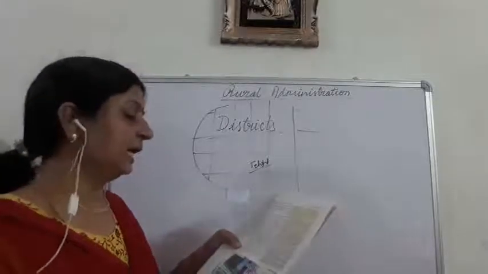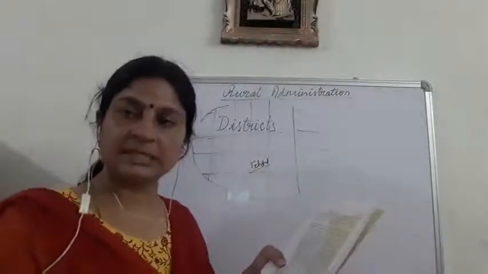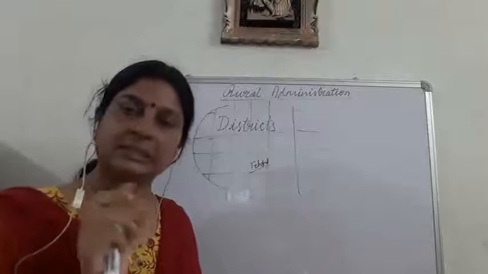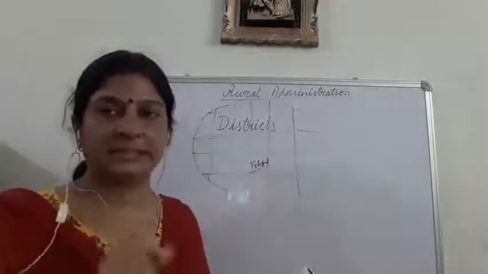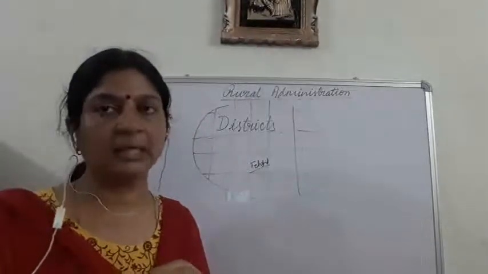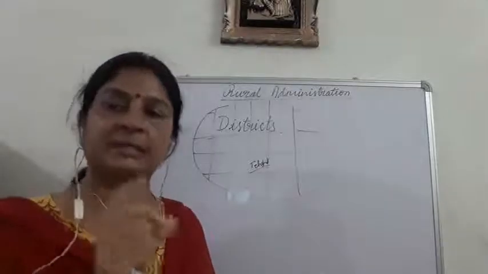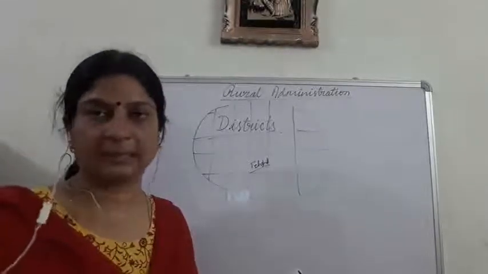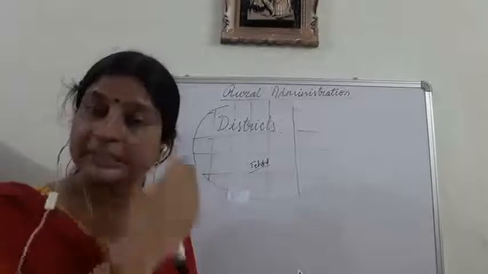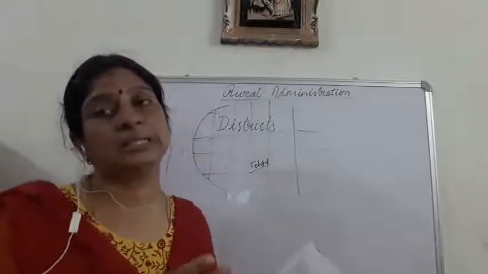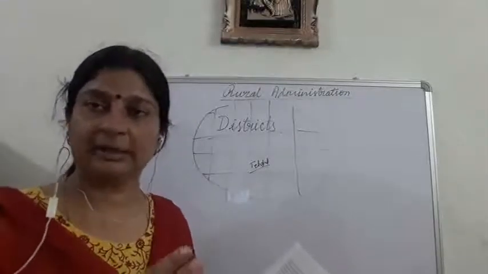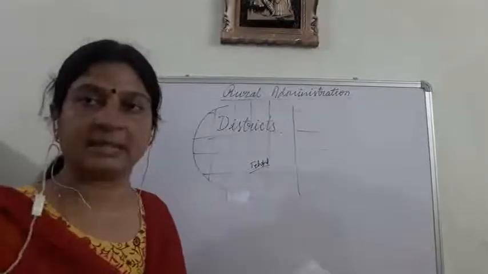All states in India are divided into districts. The first division, as I told you yesterday also, is that India is a whole country. Then this country has been divided into different states. For the whole country, there is a central government. For each state, there is a state government. Then again the division is done: all the states are divided into different districts. Now this division is not final, there is more division, that is tehsil, isn't it?